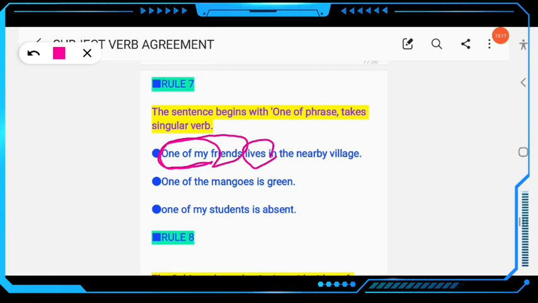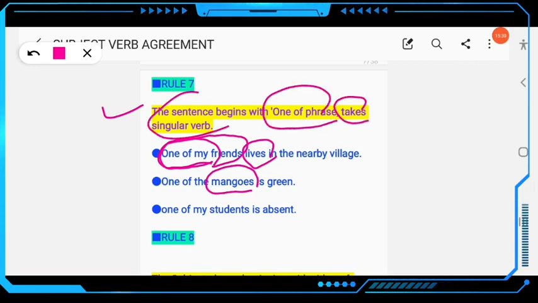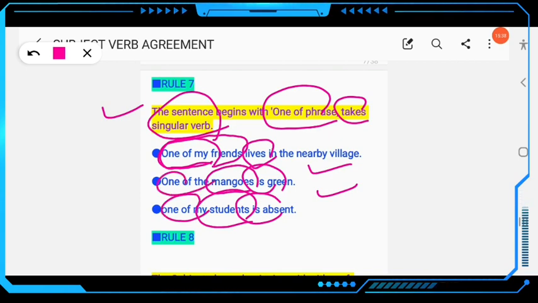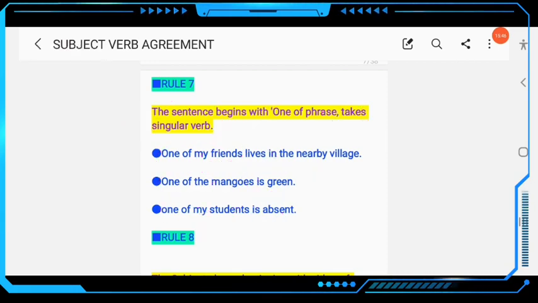So you think that here mangoes is plural, so you will write are. This will be wrong. Here the rule says that a sentence beginning with one of phrase takes a singular verb, okay. One of the mangoes is green, one of my students is absent. So here one of, the verb will be singular, okay. So this is rule number 7.